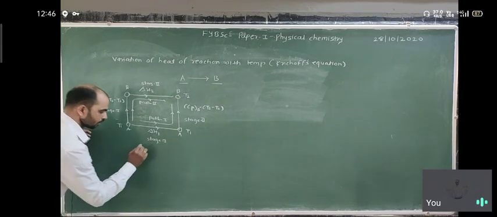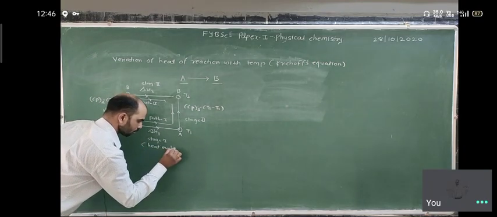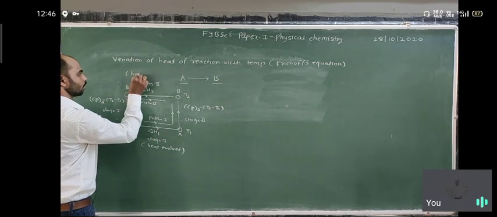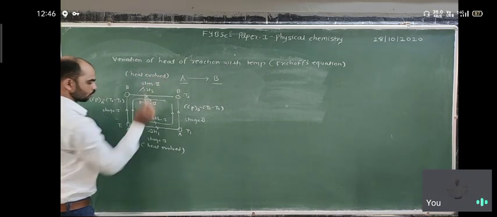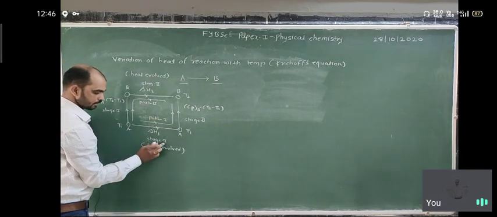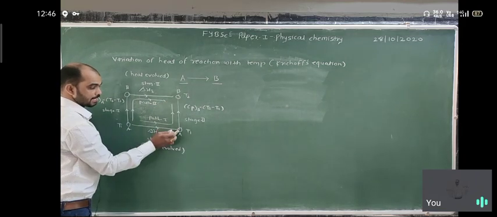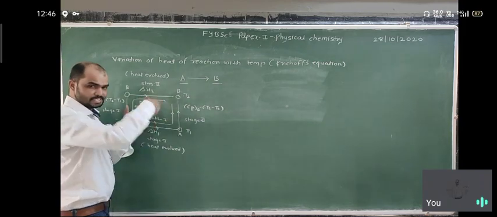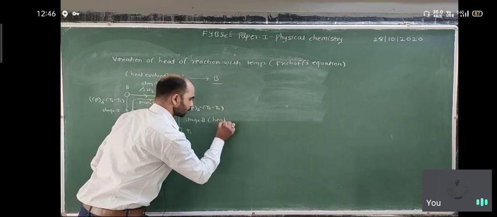So there are two things, heat evolved and heat absorbed. In the first route, stage 1 has heat evolved at temperature T1, and here again heat evolved at temperature T2. Here, from T1 to T2, the temperature rises, so some heat is added. So this step is called heat absorbed.